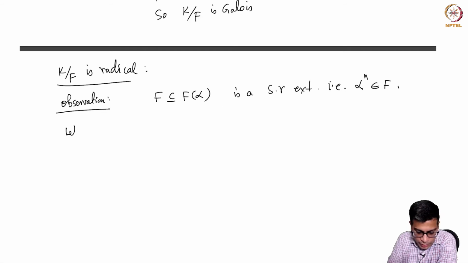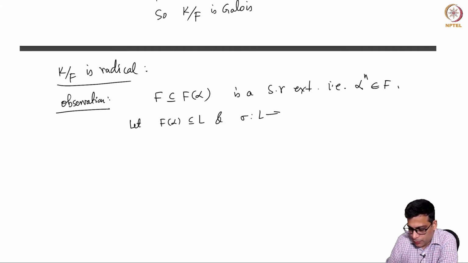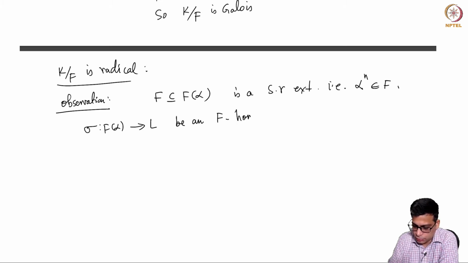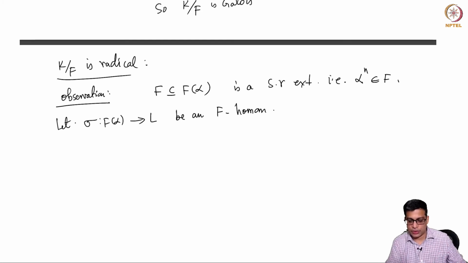Suppose this is contained in L. Now let F(alpha) be in L, and let sigma be a function from F(alpha) to some L, an F-homomorphism. I don't care what L is. So it fixes F, but it sends alpha to something.